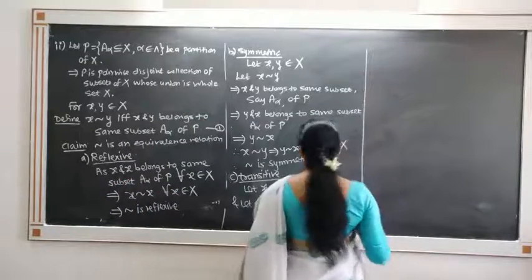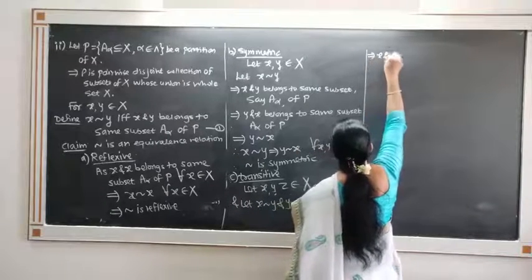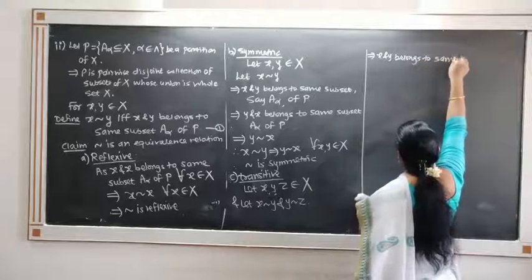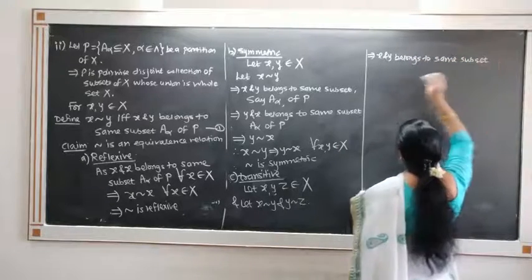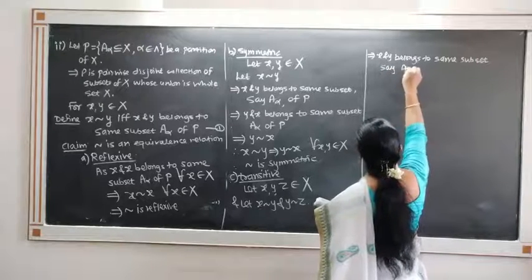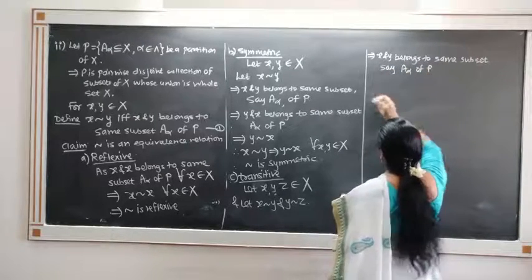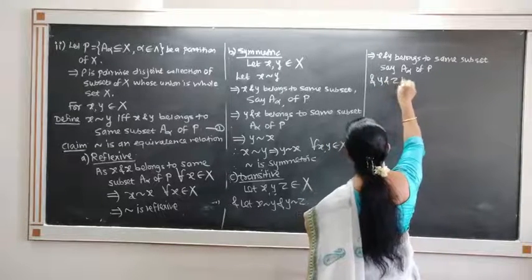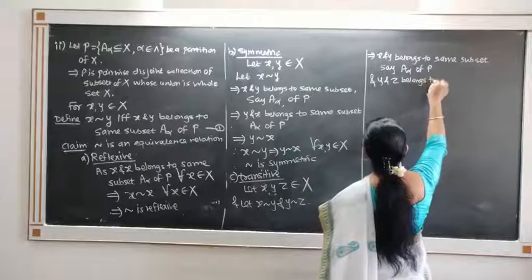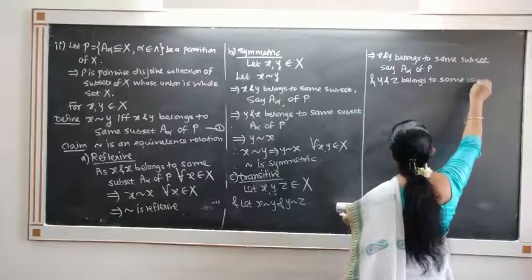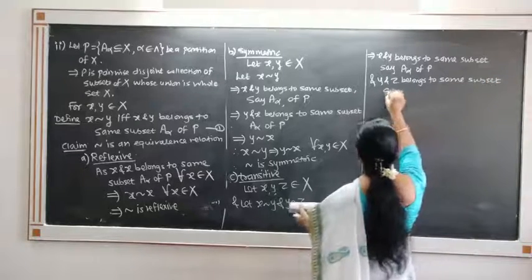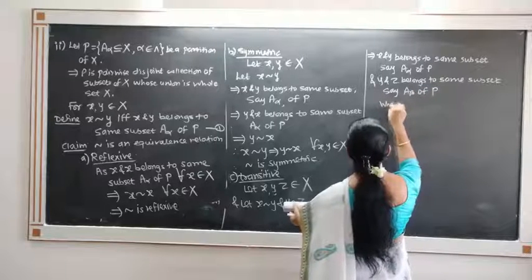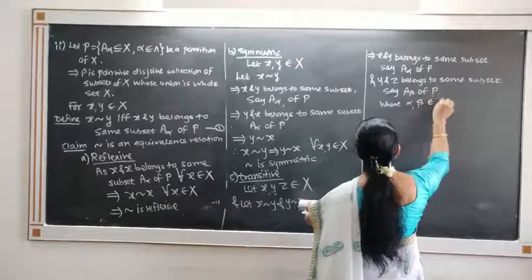Now what is meant by x is related to y? This implies that x and y belong to the same subset, say A alpha of P, and because y is related with z, y and z belong to the same subset, say A beta of P, where alpha and beta belong to the index set.